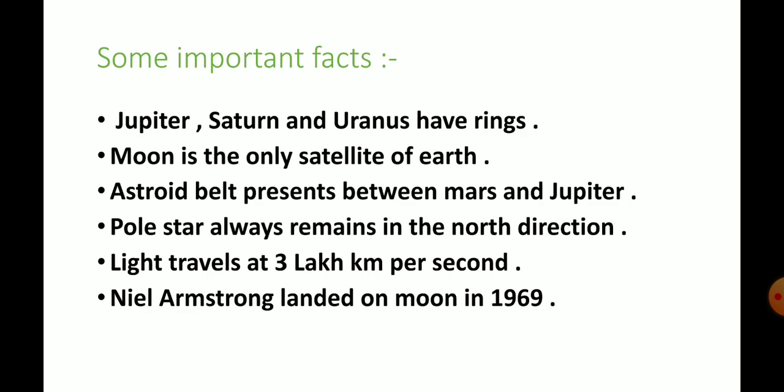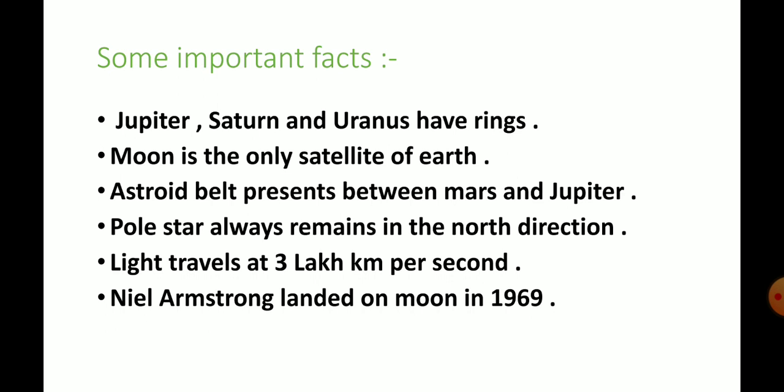Next, some important facts. These are the important things you should remember, because from these important facts, many short questions can arrive in your periodic test exam or tournament exam or any other competitive exam. So it's very important. Listen carefully. First one, Jupiter, Saturn, and Uranus have rings, but you see that only Saturn has rings. But Jupiter, Saturn, and Uranus, there are three planets which have rings.